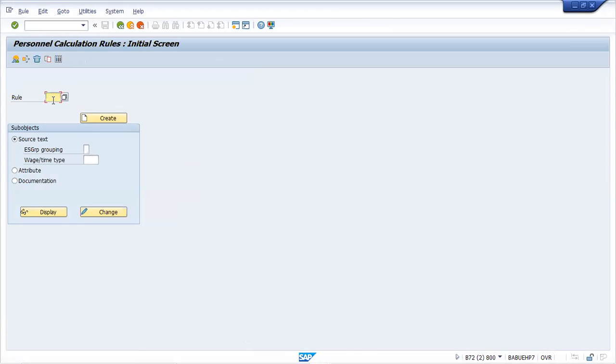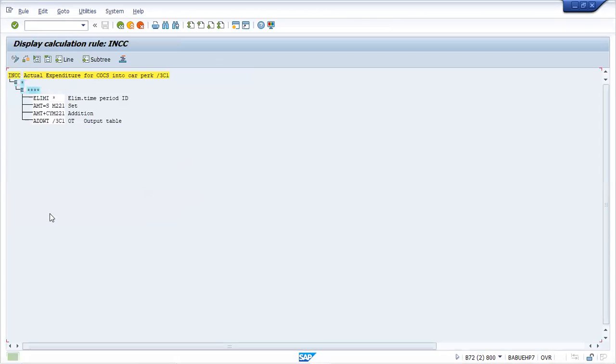Some customization option, I will tell you. Just go to INCC. This is the PCR. The PCR T code is PE02 INCC. Now you just click display. Click display. We will not be changing anything today, maybe in the future we'll be doing.